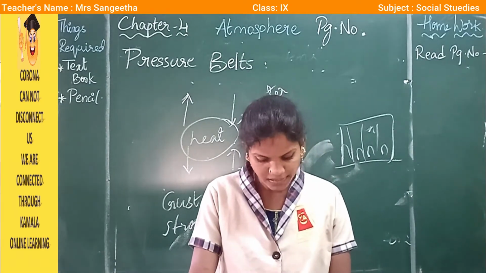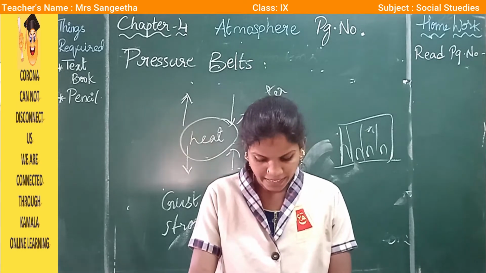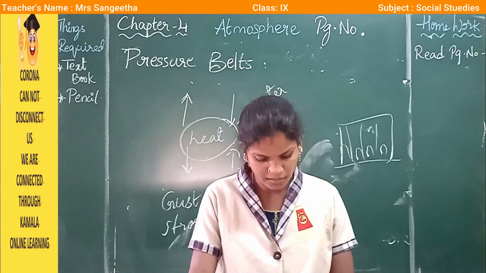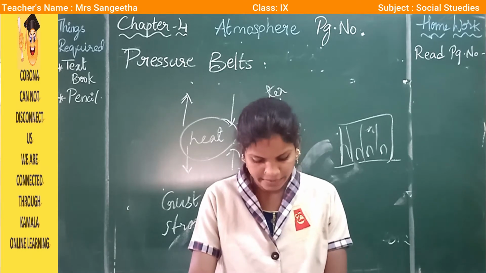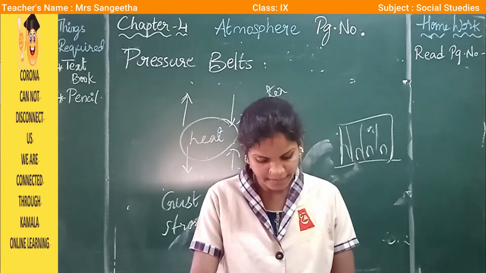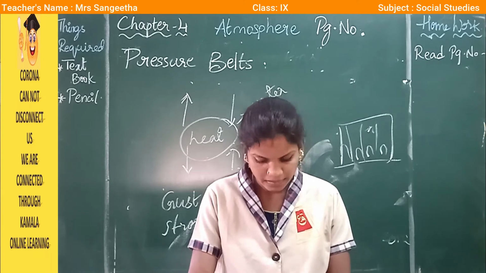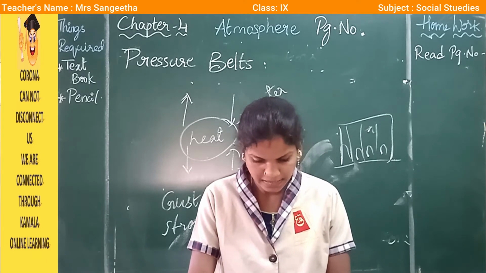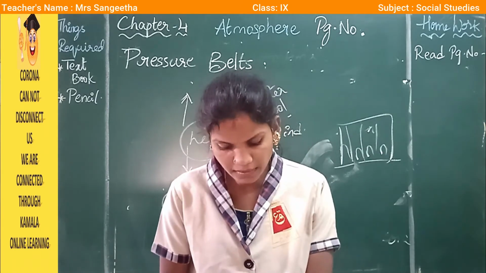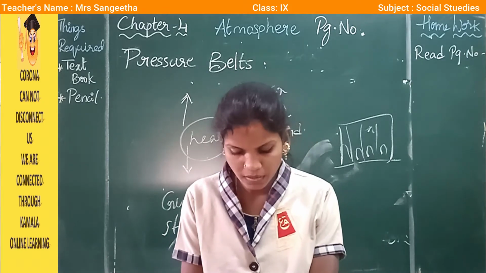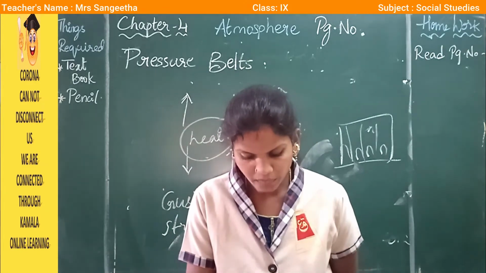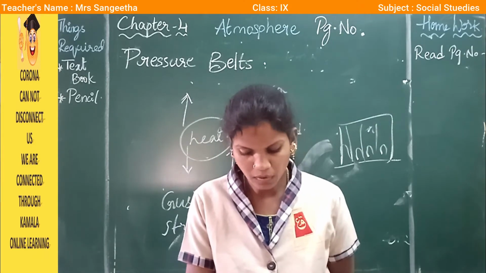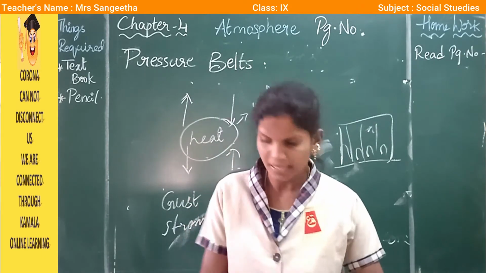Winds are constantly moving all over the world. At the equator, the high temperature heats up the atmosphere and the hot air rises, creating lower pressure at the Earth's surface around the equator. This low pressure belt, it is like a belt around the Earth, is called the equatorial low pressure belt or the intertropical convergence zone, shortened to ITCZ.